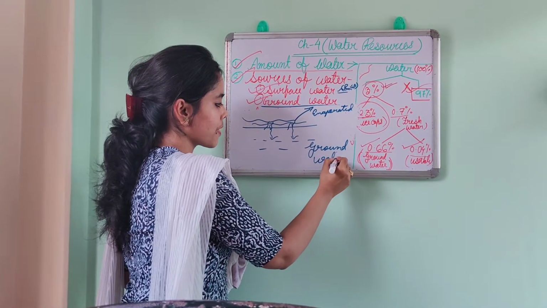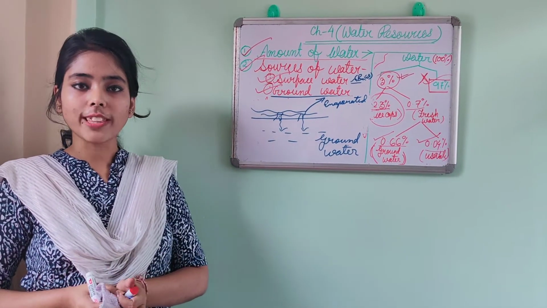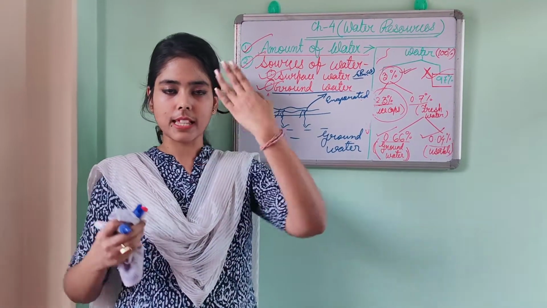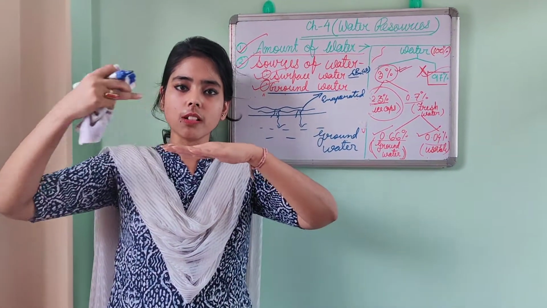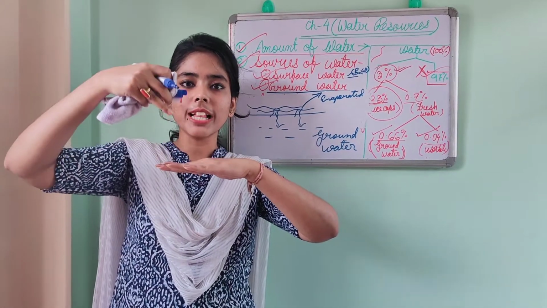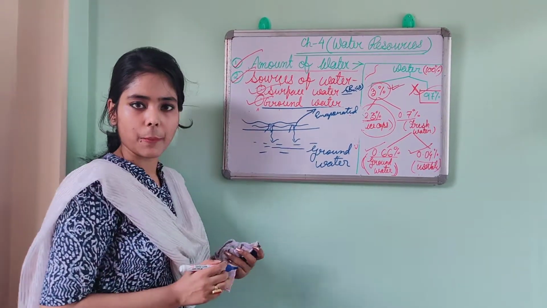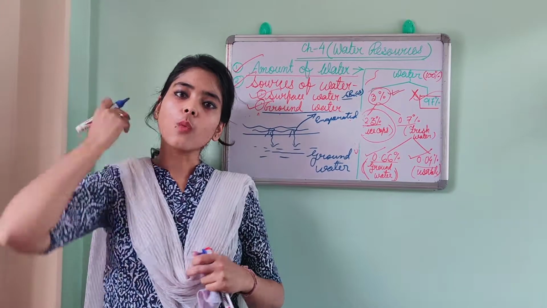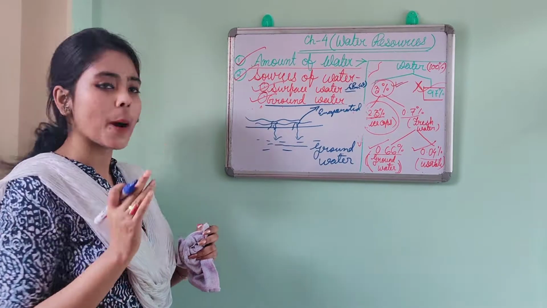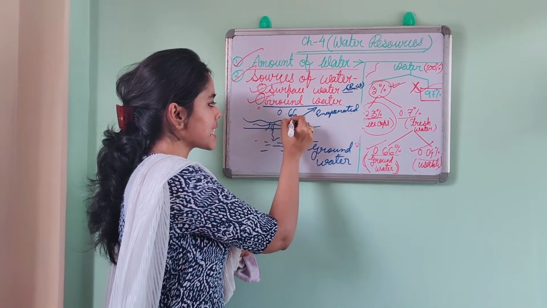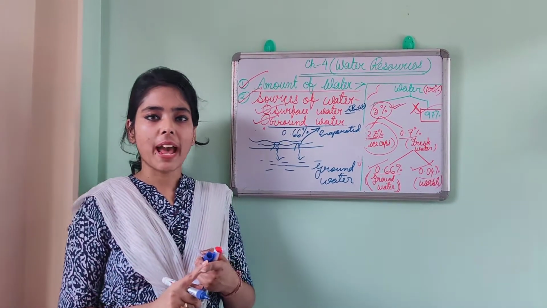So what did I say? Rivers and streams are flowing on the surface. And we know on the surface, there are so many gaps present. See my hand as a surface, just imagine it. And these are the cracks. So when the rivers and streams flow, automatically the water will sink down. So this water is known as the groundwater. This water also maintains the water level beneath the earth's surface. So this is basically our groundwater, and what is the amount of that? 0.66%.